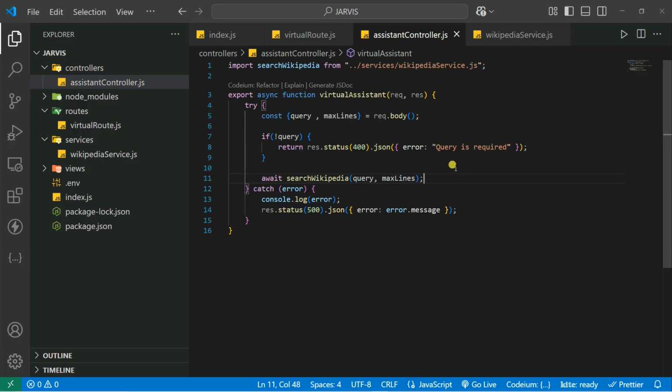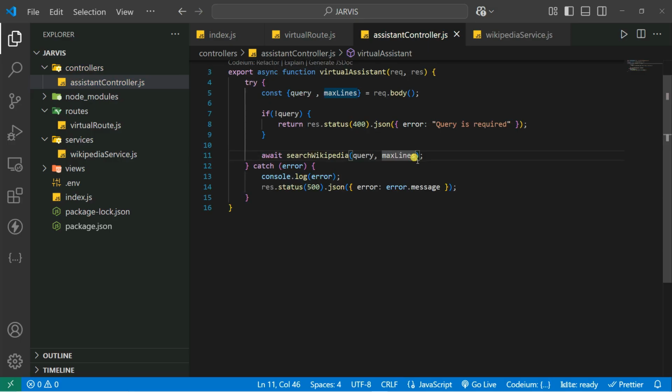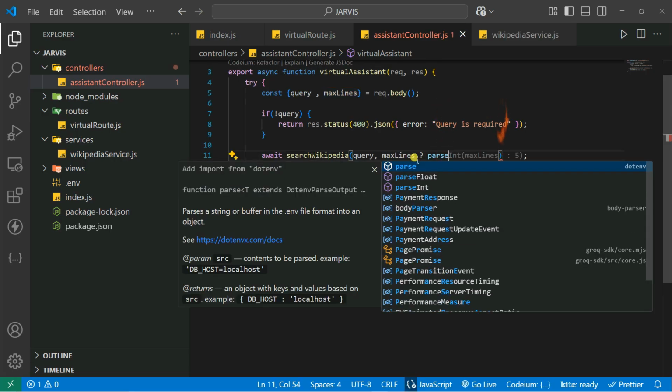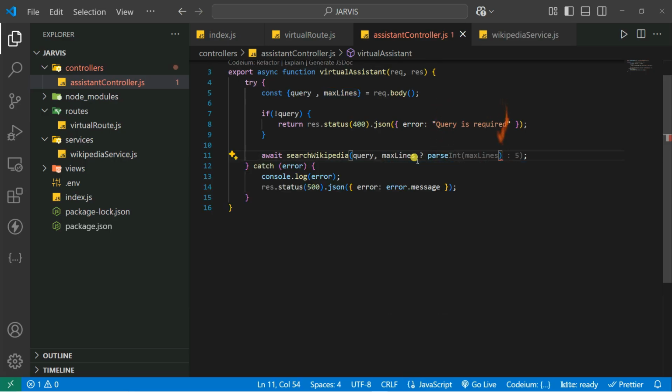So you can also use parseInt, so that you can parse the integer data, because it is coming as integer data. So you can use parseInt and give it this maxLines, and just make maxLines default to 5 if it is not parsing. Now, this is nothing but my response. I mean, this is nothing but my result.